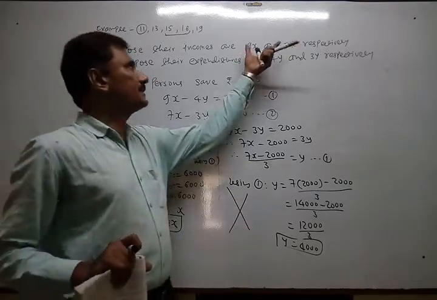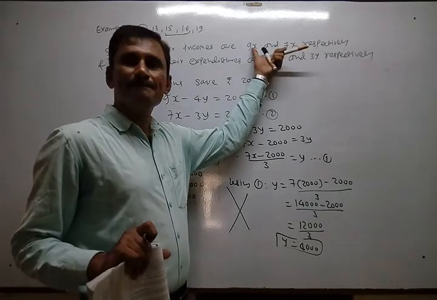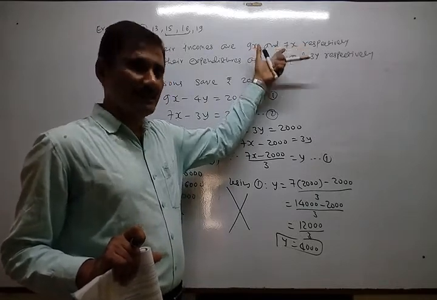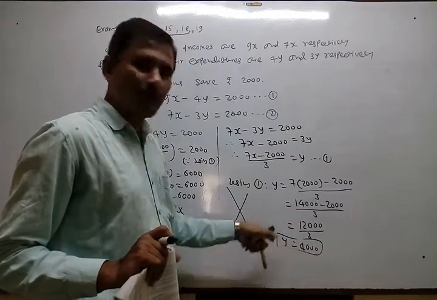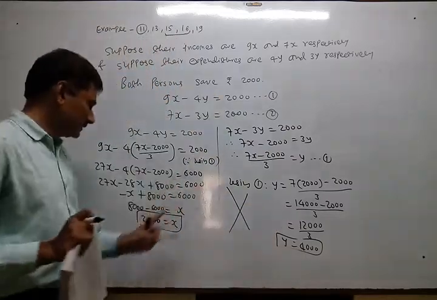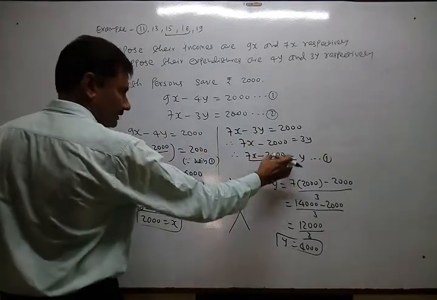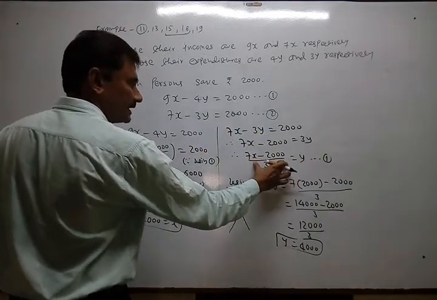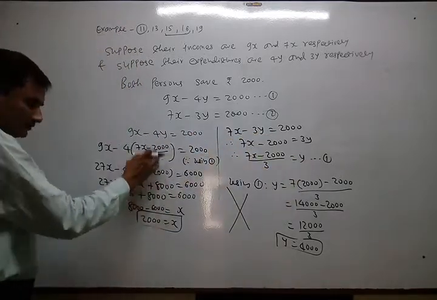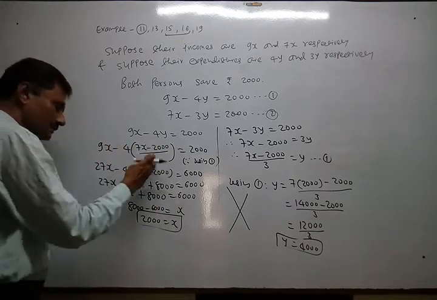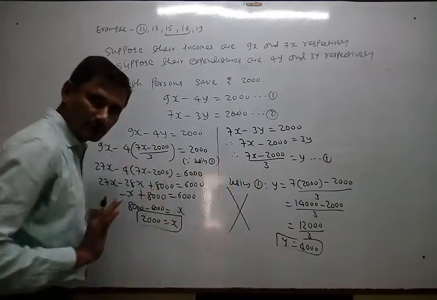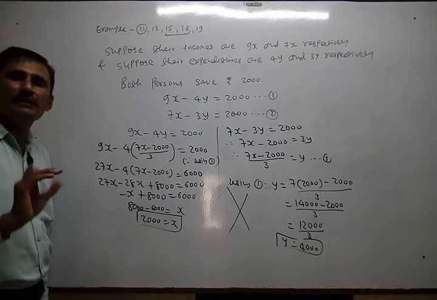Because in the incomes only x is there. So if you find y, no problem, but that is not needed. By using x only you can say. And by luck I subjected y here so that I remove y and get x first of all. Otherwise, if you get y first of all, you can get x also. But after all, you should have x.